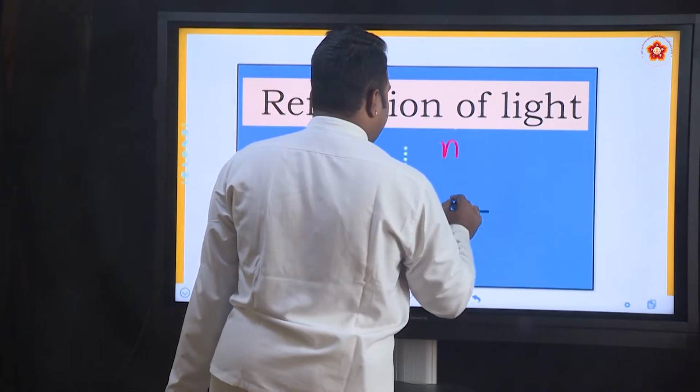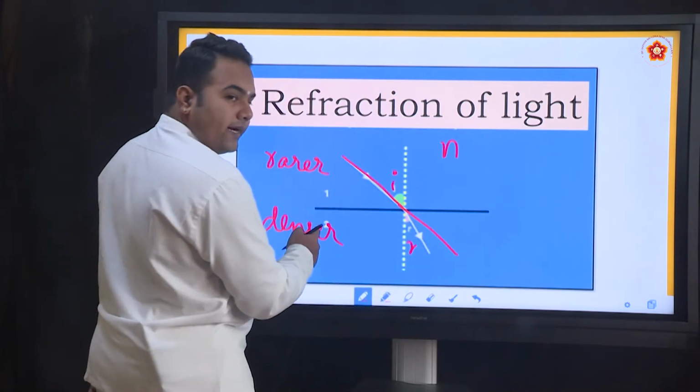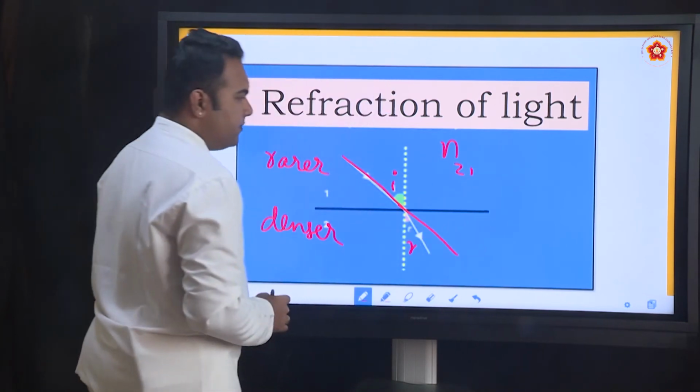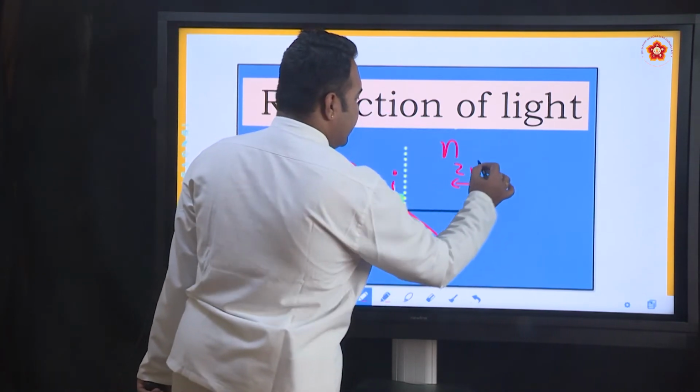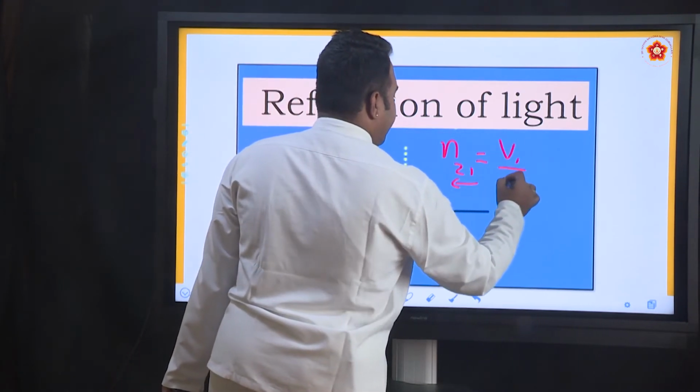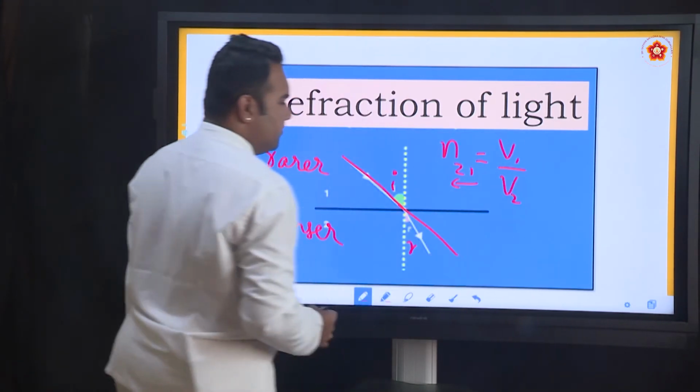Light ray is travelling from the first medium to the second medium, which means refraction is happening in the second medium, N21. N21 for light travelling from first to second is equal to the speed of light in medium 1 by the speed of light in medium 2.